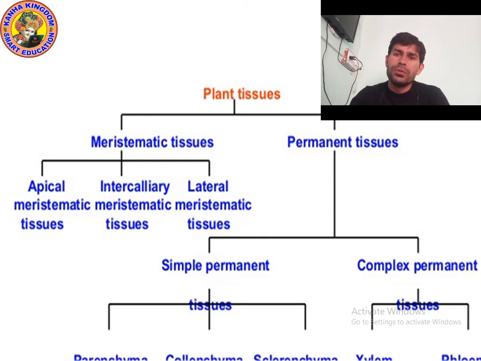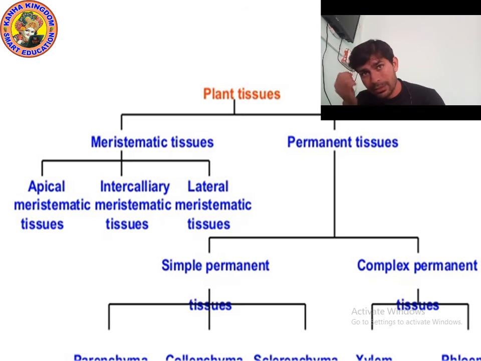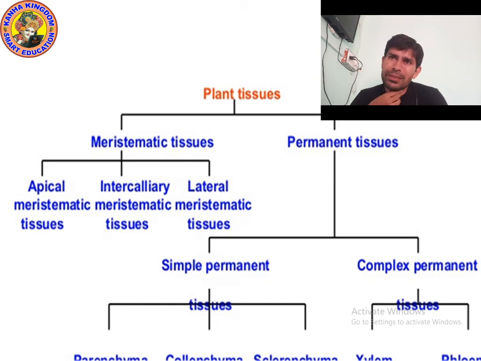Okay. So for your kind information, let me tell you, meristematic means growth, which is responsible for growth. Growth can occur in stem, root, branches. Permanent tissue means after the growth, when the plant becomes strong, like the stem, then permanent tissue. Okay, so now let's begin. Let's move on to the next point.